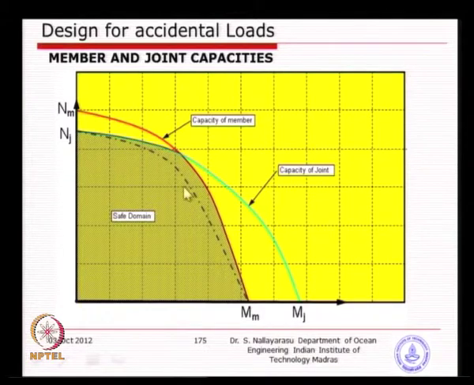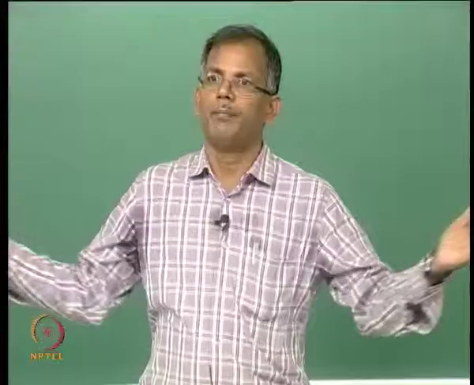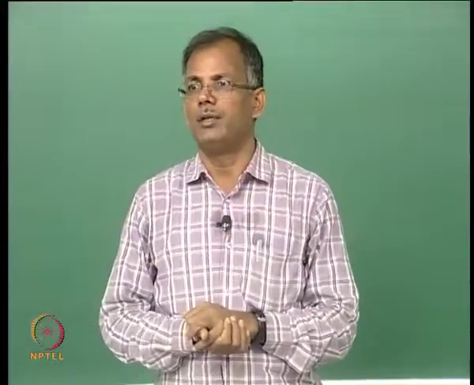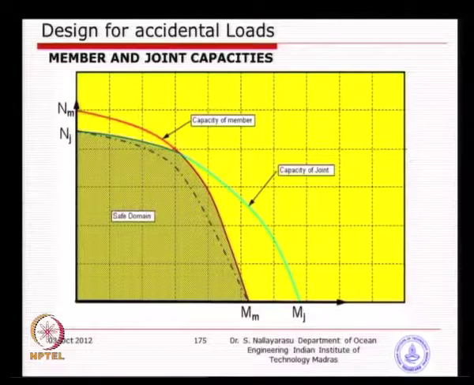Some of the software, like for example DNVC, has the capability to plot all the joints and members together to come up with a safe load that you can apply. But if you want to do it manually, you will take a longer time, because each one you have to bring into the chart, the allowable moment and the allowable axial load.